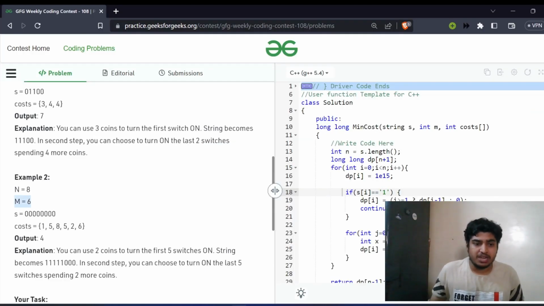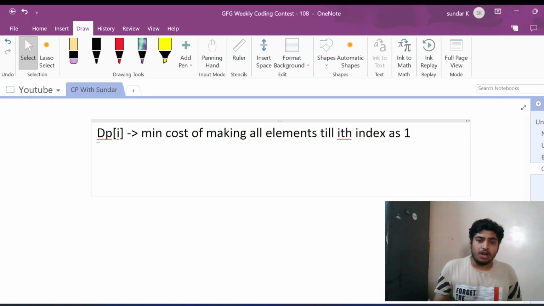I'm having m elements, and m is the maximum limit for taking contiguous elements, right? So I'll go through all the possibilities of m. So now I iterate over all j from 1 to m. So j is the length that we have. So for every length, calculate the dp of i. So how to calculate the dp of i for every length?